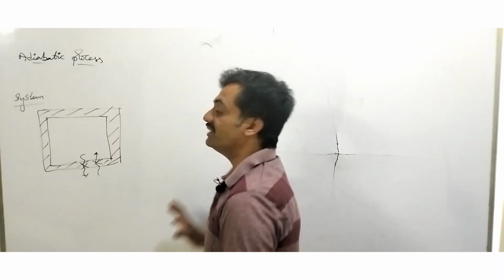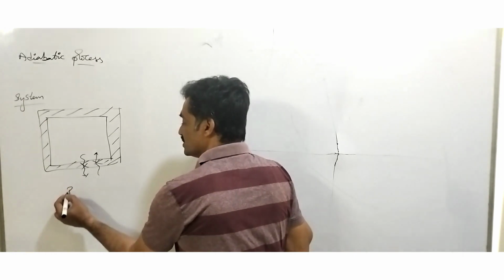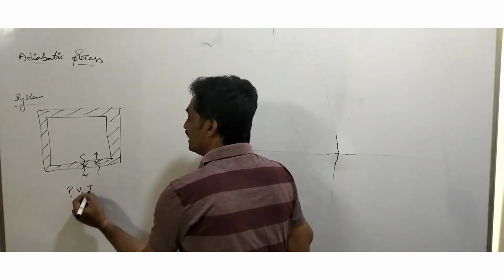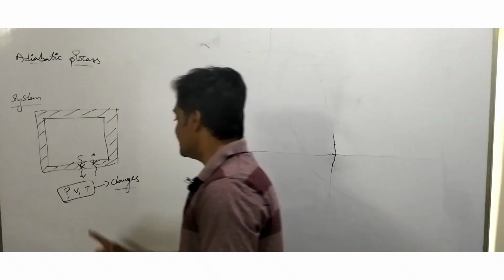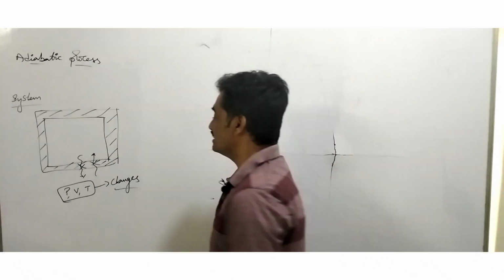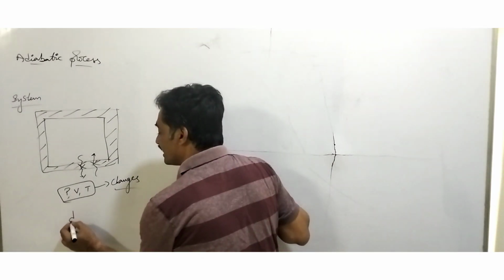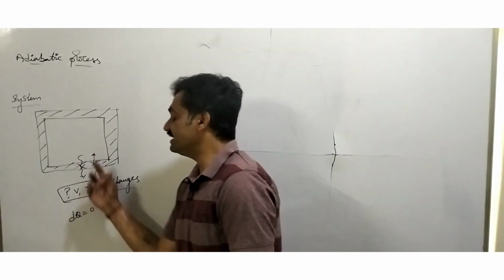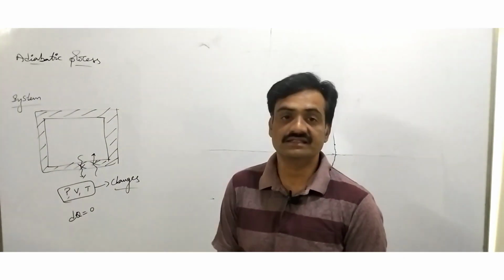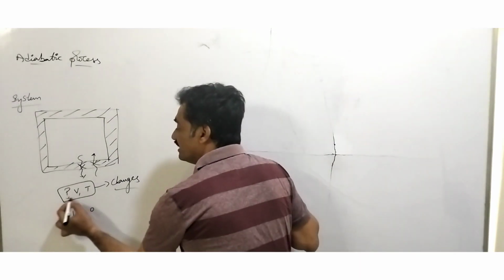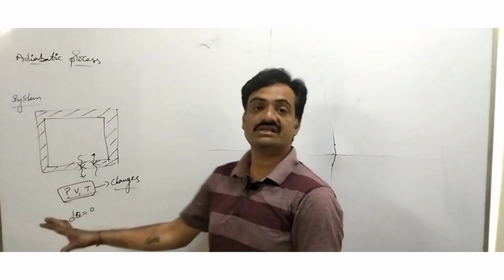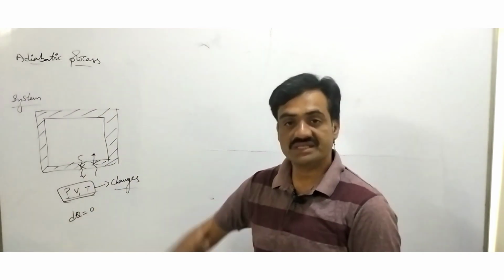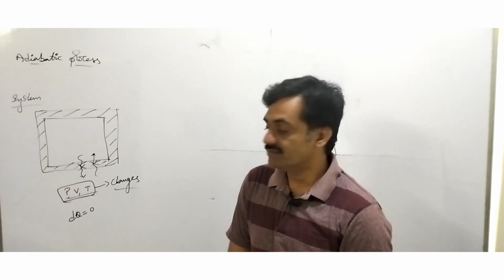So in the case of an adiabatic process, pressure, volume and temperature change without the transfer of heat. The amount of heat transferred to the system is considered as 0, whereas pressure, volume and temperature change. Then we can represent it as an adiabatic process.